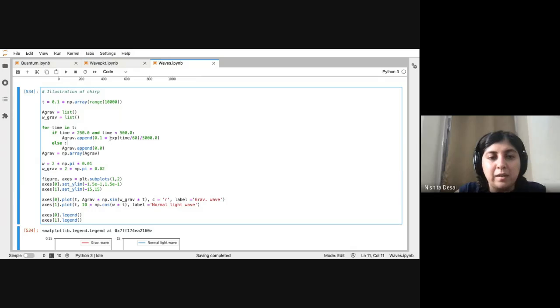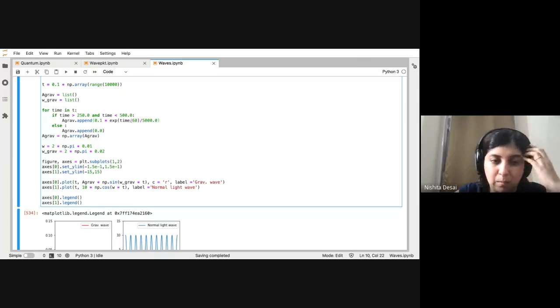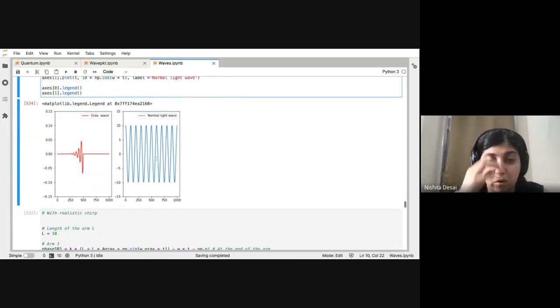And the way I modeled it is an exponential function. So with time, you want the amplitude to grow, so it's an exponent of time. And then I chose some parameters to normalize it so that it's not too large. I don't want it to be much bigger than the amplitude of the light wave that we have. So I want a small amplitude, which is why there are these normalization factors. Okay, so this is not anything physics like. It's just an example of what a signal would look like. So let me plot that also.